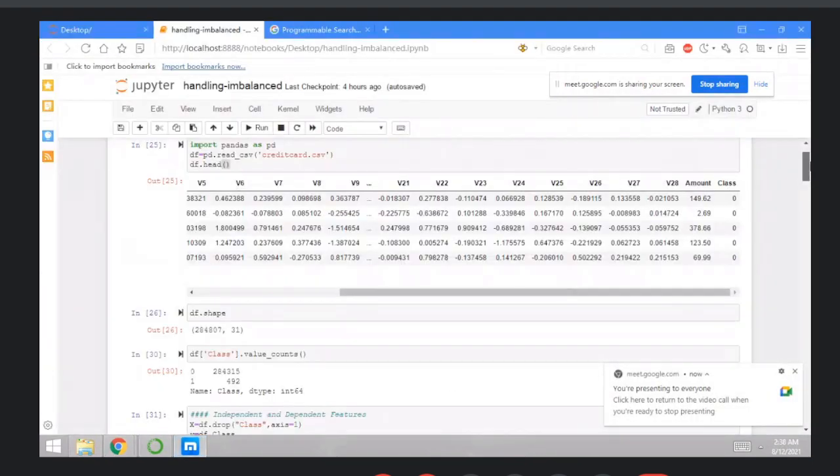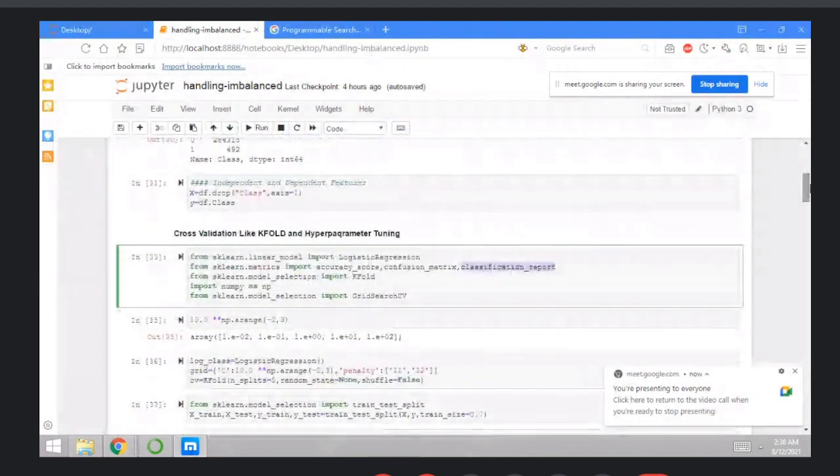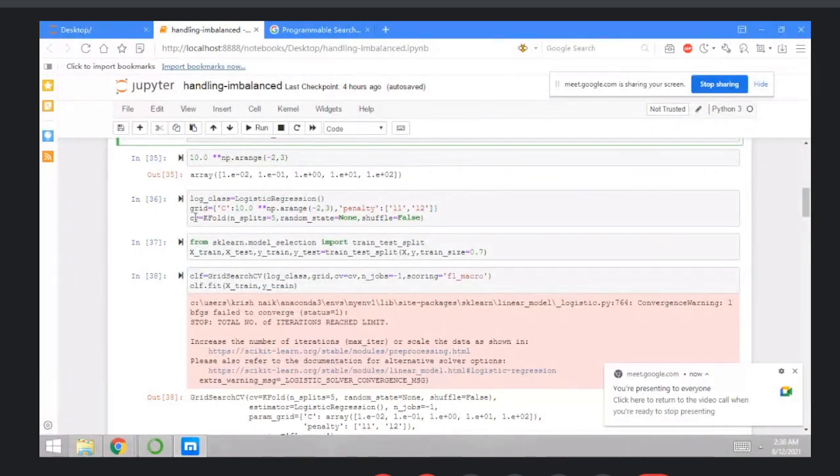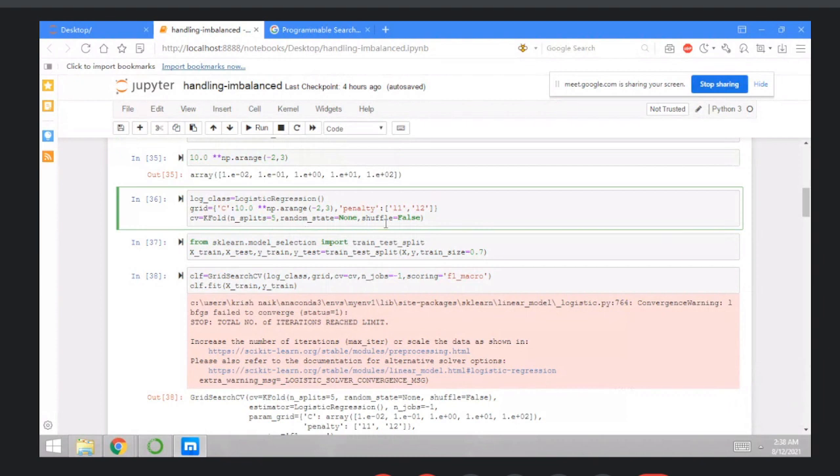Now, next thing, perform the cross validations and the hyperparameter tuning. Import these libraries, that is classification report. The next thing, initialize the logistic regression classifier here. Then do the cross validation with K-fold. Use the different parameters here and specify the state, that is random state is equal to None, and the shuffle value, you can use the default shuffle value, that is False.